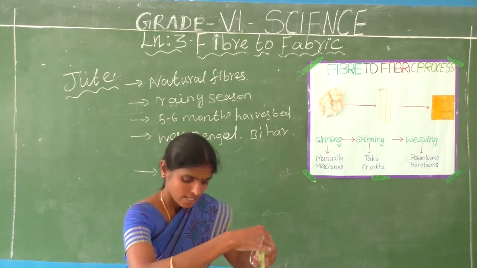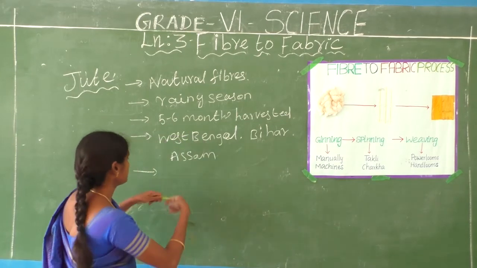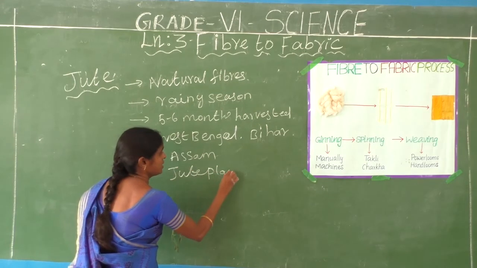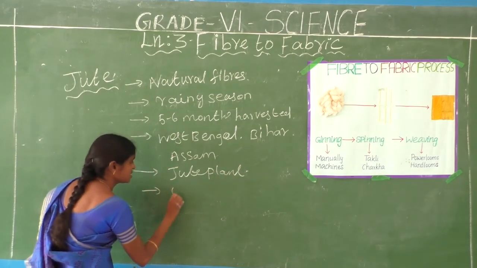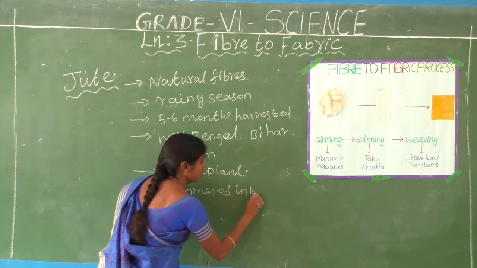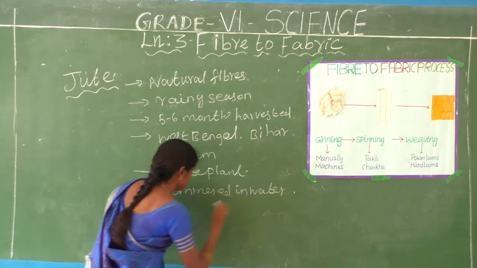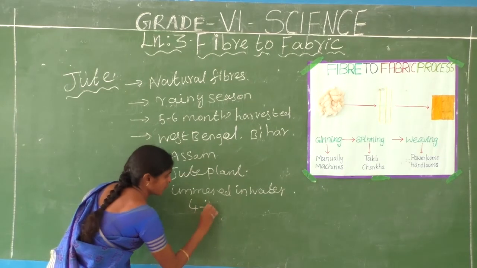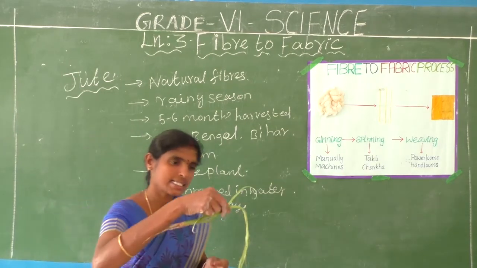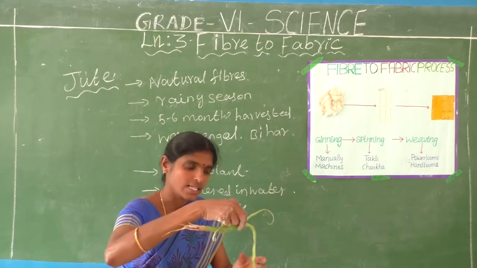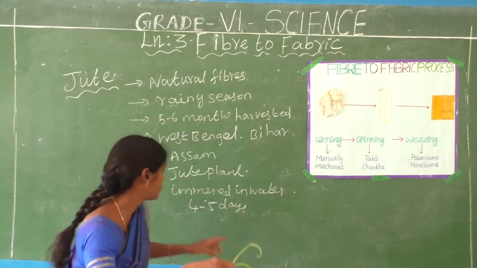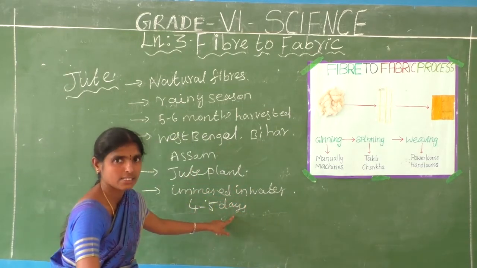Okay, then the jute plant is immersed in water for 4 to 5 days. The jute stem is immersed in water for 4 to 5 days. Do you understand?